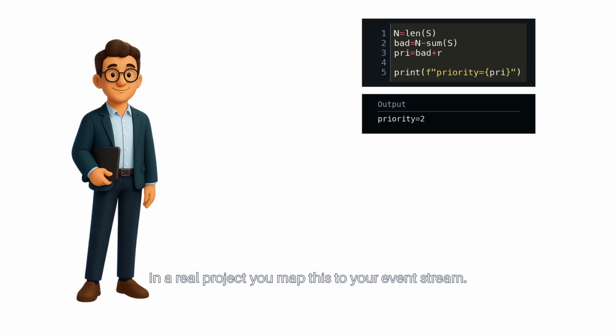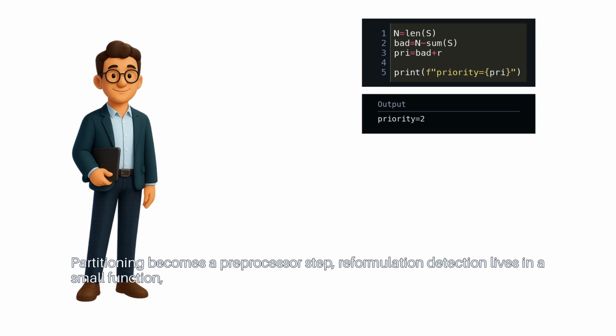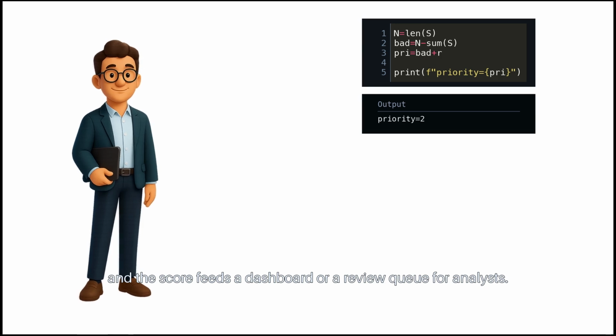In a real project, you map this to your event stream. Partitioning becomes a pre-processor step. Reformulation detection lives in a small function. And the score feeds a dashboard or a review queue for analysts.